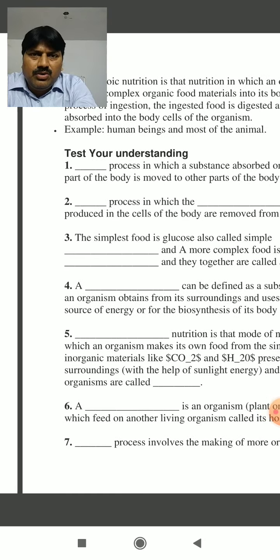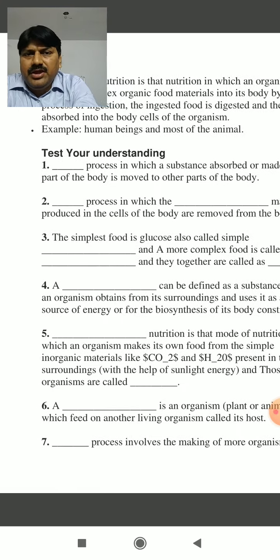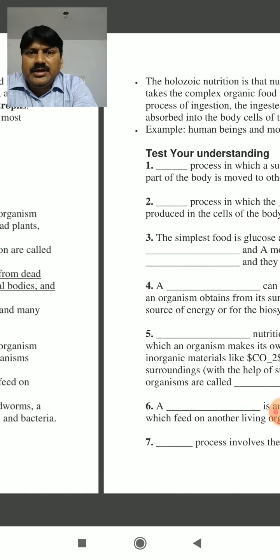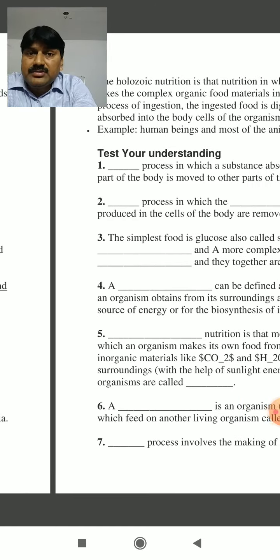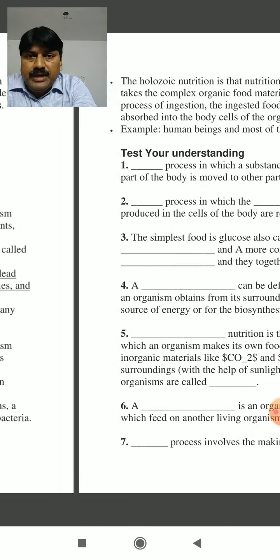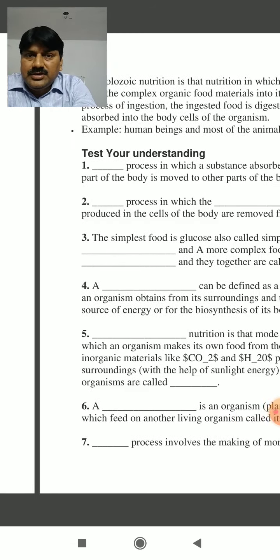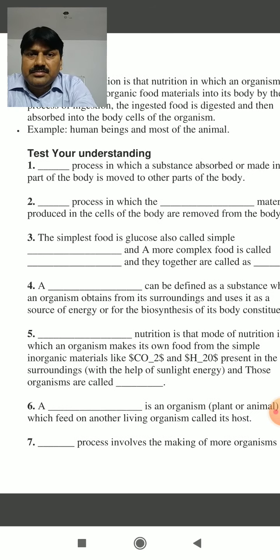So holozoic nutrition is that type of heterotrophic nutrition in which an organism takes complex organic food material into its body by the process of ingestion, digestion, absorption, assimilation and egestion.